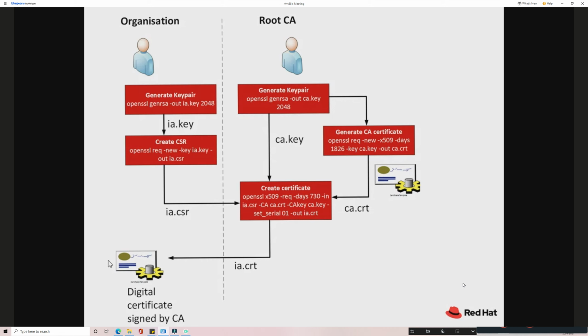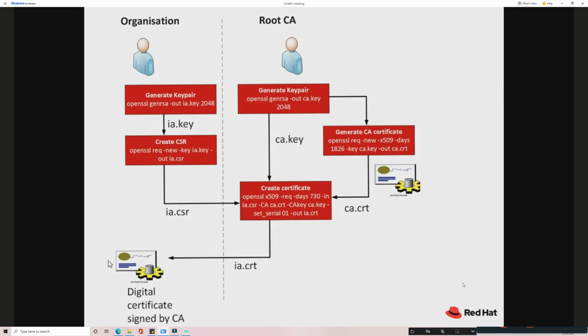Any organization that wants a digitally signed certificate will generate their own key pair, their own private key. With that, they will generate their CSR, the certificate signing request. In the CSR, they will mention the company details: the organization name, where it is located, the country, the common name, the expiry date.